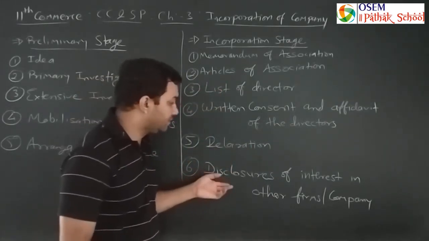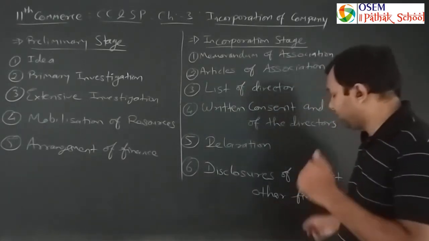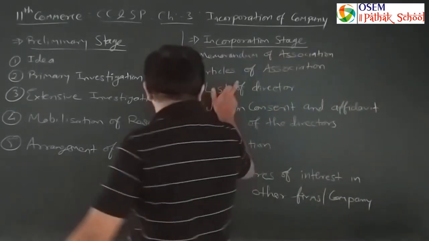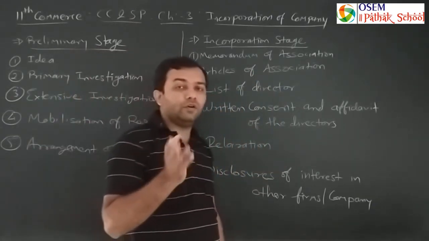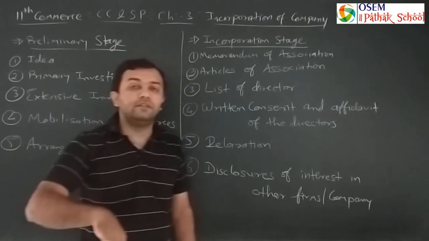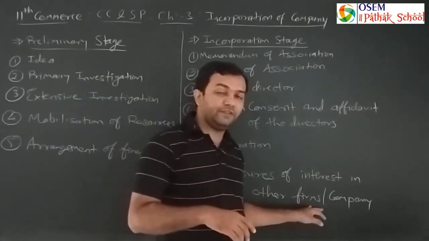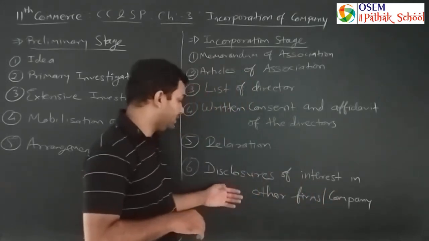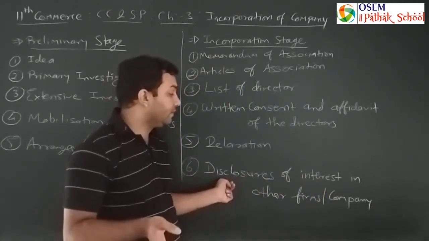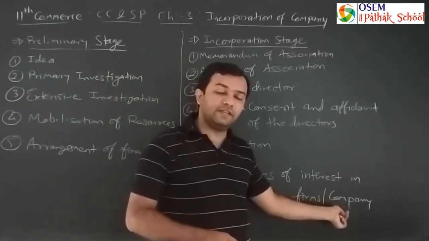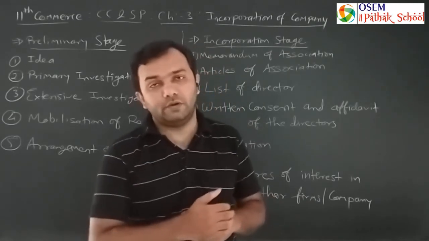And the last part, disclosure of the interest in other firms or companies. If any person whose name is in the list of directors is connected with or in the management of, or is an employee of any other company or firm, or the owner of any firm, then they have to disclose in the last statement that I am the owner of, say, XYZ firm, I am working as a director in ABC Limited, or such type of thing. They have to disclose all these things.